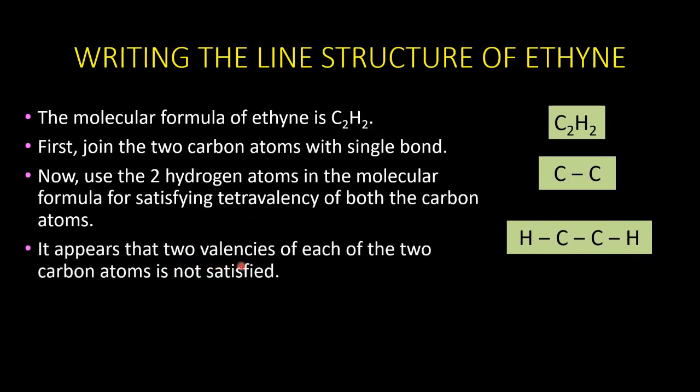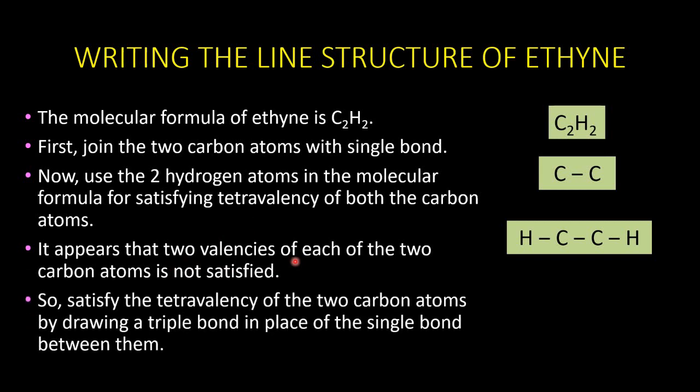Here 2 valencies of each carbon atom are not satisfied. So, to satisfy the tetravalency, we are going to draw a triple bond in the place of the single bond between them. Now, please check the tetravalency of both the carbons. They are having 4. So, this is how we draw the line structure of ethyne with a triple bond.